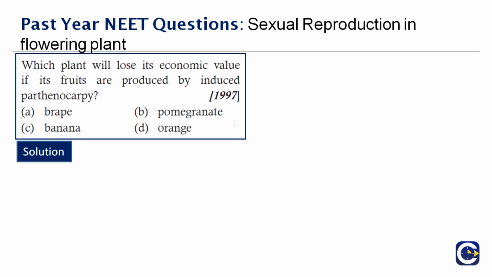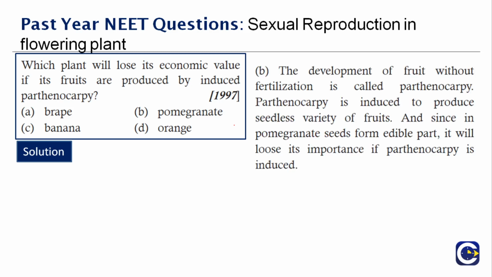It is always important to buy fruits which have seeds when they are naturally produced, right? So the plant that will lose its economic value if the fruits are produced by induced parthenocarpy would be option B, pomegranate. Pomegranate seeds are the edible part and will lose their importance if parthenocarpy is induced, because those seeds are the part that we consume. If there are no seeds, then imagine it is not going to be of value.